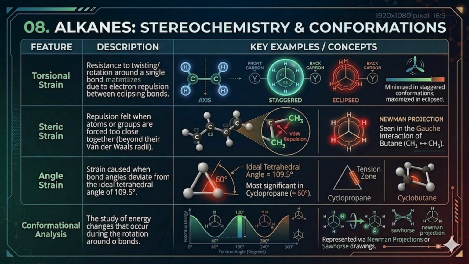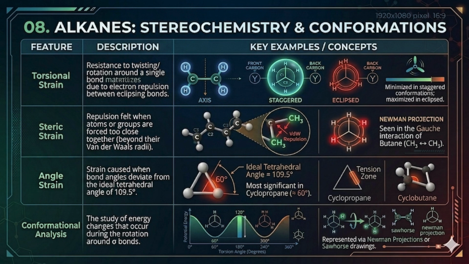Moving down, we have angle strain. This is the structural penalty a molecule pays when its bond angles are forced to deviate from the ideal tetrahedral angle of 109.5 degrees. The most extreme example is cyclopropane. As shown in the diagram, tying 3 carbons into a triangle forces the internal angles down to a punishing 60 degrees, creating a massive tension zone between the atoms.